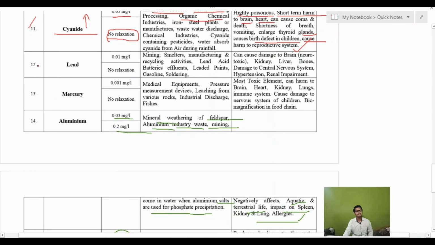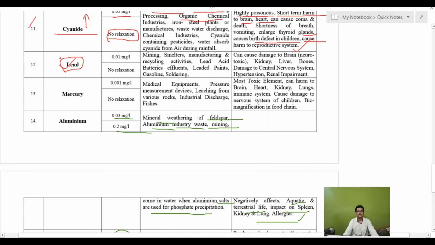The next metal is lead. Lead is actually neurotoxic in nature. It is used in battery production. There was lead in petrol and diesel and other types of fuels in India and other countries also.